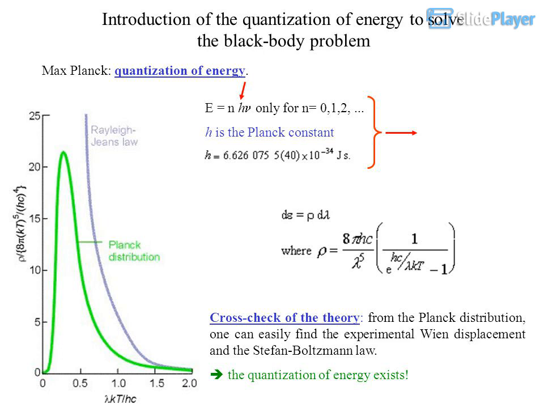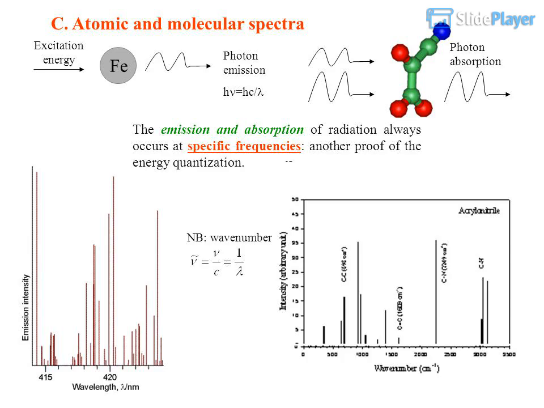Max Planck, quantization of energy. E equals nhν only for n equals 0, 1, 2, and so on. h is the Planck constant. Cross-check of the theory: from the Planck distribution, one can easily find the experimental Wien displacement and the Stefan-Boltzmann law. The quantization of energy exists. See atomic and molecular spectra.